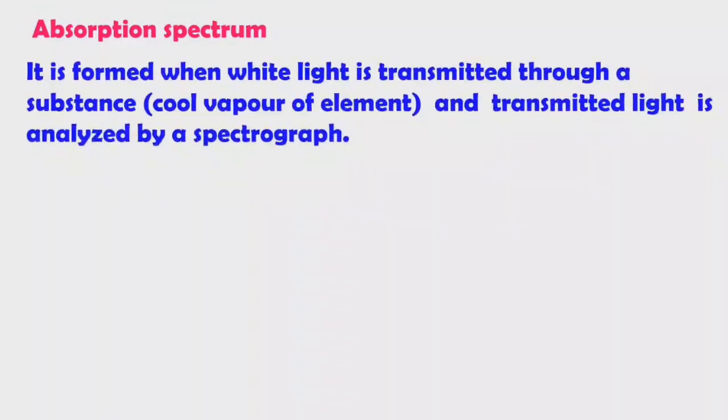Now we will discuss absorption spectrum. It is formed when white light is transmitted through a substance. The substance is nothing but a cool vapor of the element. When white light is passed through a substance, what happens? It will absorb certain colors or certain wavelengths of the light. Then the transmitted light is analyzed by a spectrograph or by a prism.